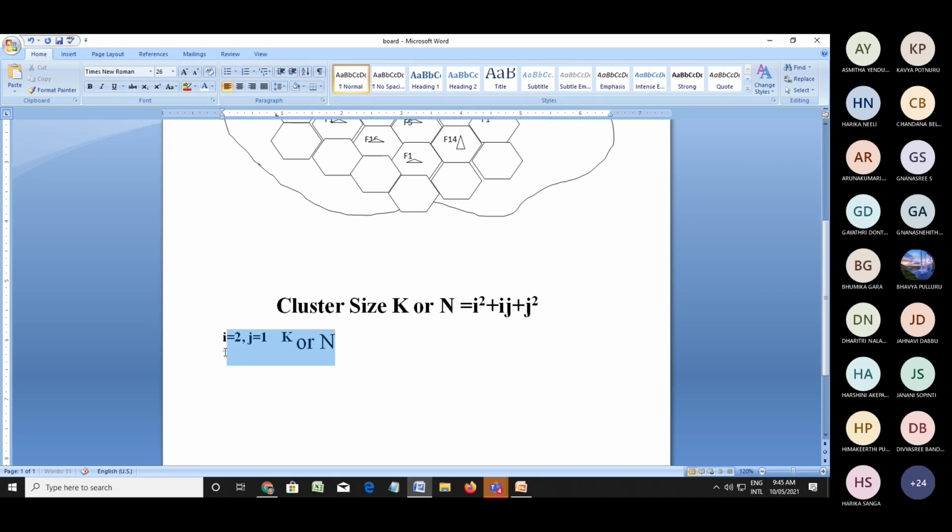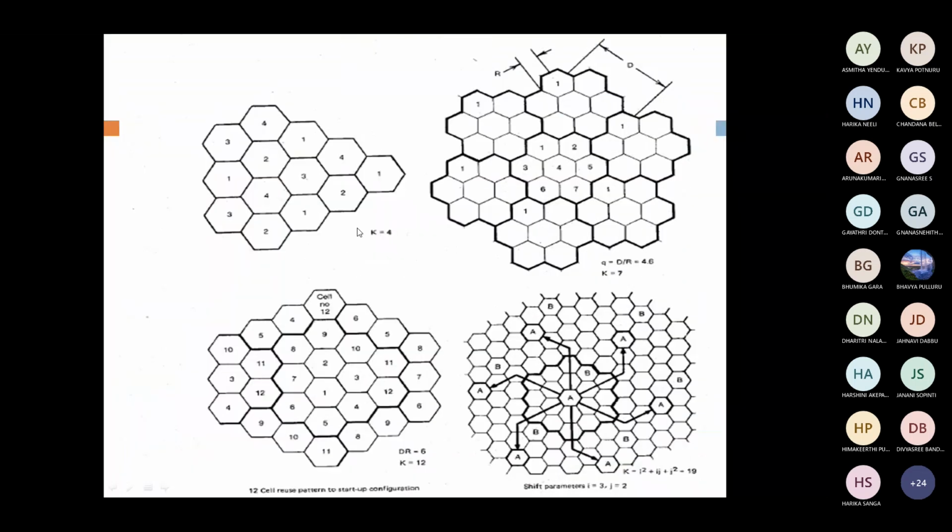What is the K or n value? 4 plus 2 plus 1, how much is it? 7. Likewise, you have to calculate. That is shown here in your PPT. See this one for K equal to 4, K equal to 7, K equal to 12, and K equal to 19.